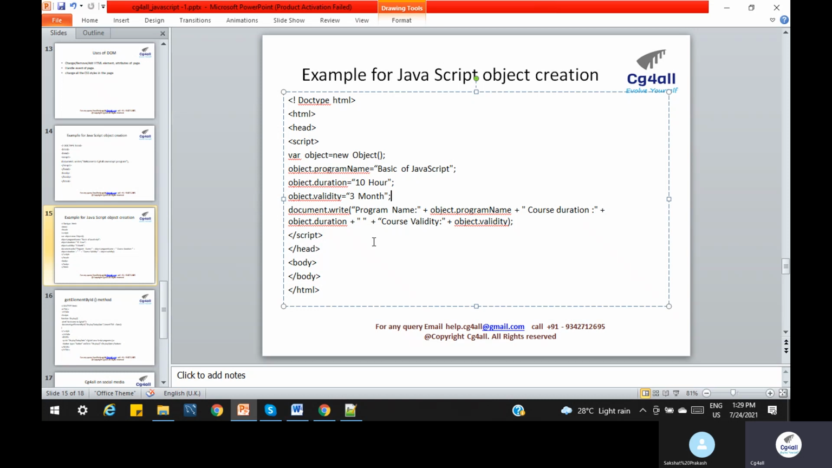Instead of directly printing the value, we are creating an object and dynamically storing the values. These values, program name, duration, and validity, may come from a third party library, a third party jar, or the backend. Then we can print them. This reference is the object, and with this reference we can print this. Let's run this program, then we will understand very clearly.